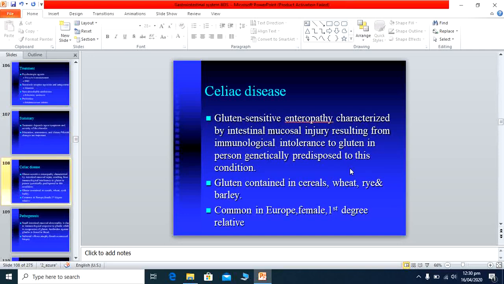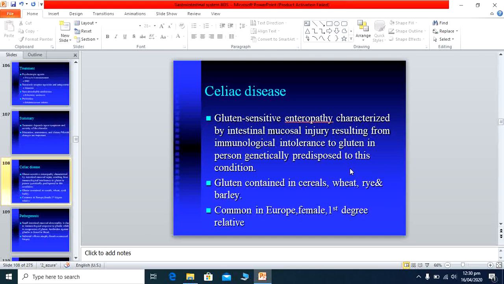Now we discuss celiac disease. Celiac disease is basically a disease, just like I have already taught you rheumatic fever, in which the focus is in the throat. Antibodies are formed against the streptococcal infection in the throat, and antibodies react in the heart valves and in the joints area.